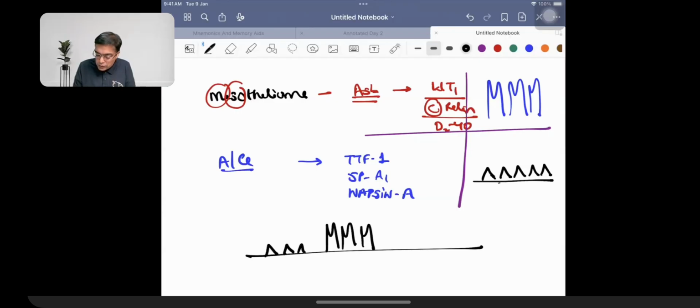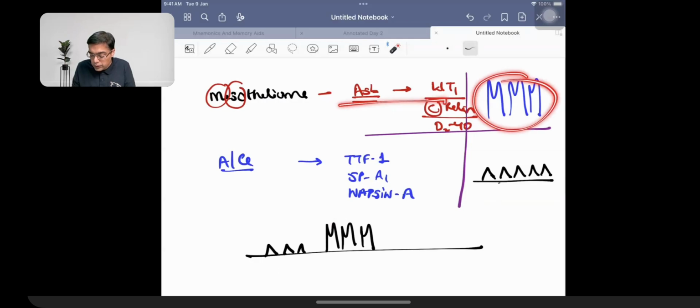You'll always remember it, not difficult at all. So the A alphabet is non-branching, short in size, whereas whenever we are talking about the M alphabet, that is longer in size and has branching. So branching microvilli is seen as a feature of mesothelioma. That is what you need to remember. That will take care of an INI question as well, which was asked in the exam.